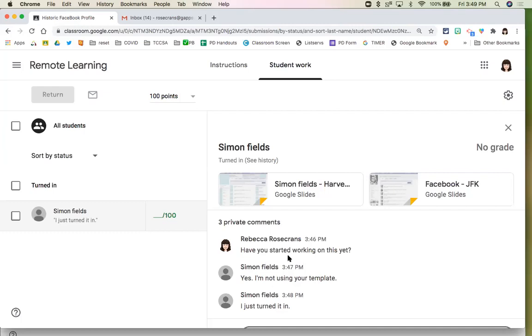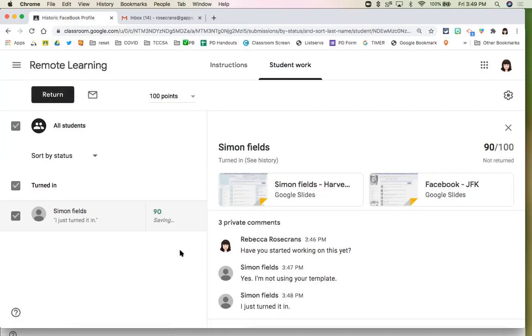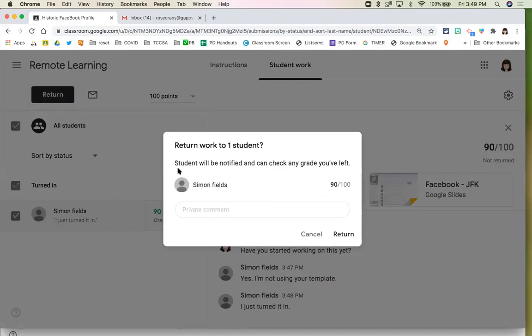So here's a thought. You could even suggest to your parents to sign in on their own mobile devices as their child, and so they will get those notifications. They likely can get from the teacher or from their own child their account information to sign in, and now the parent gets direct notifications when you have returned work, when you have posted comments, and then the parents are also in the know. So go ahead and give Simon a decent score. He did a good job. And then I return my work like I normally do in Classroom.